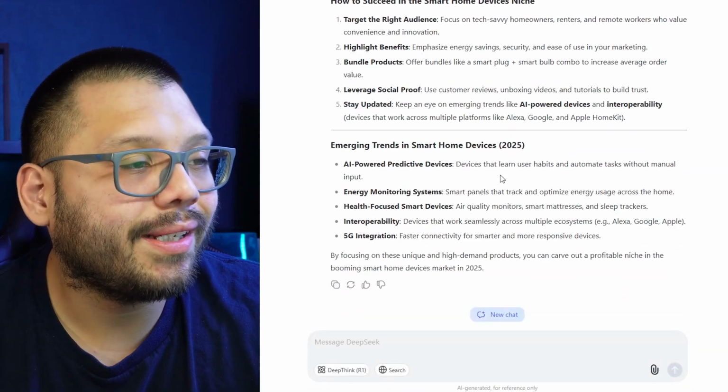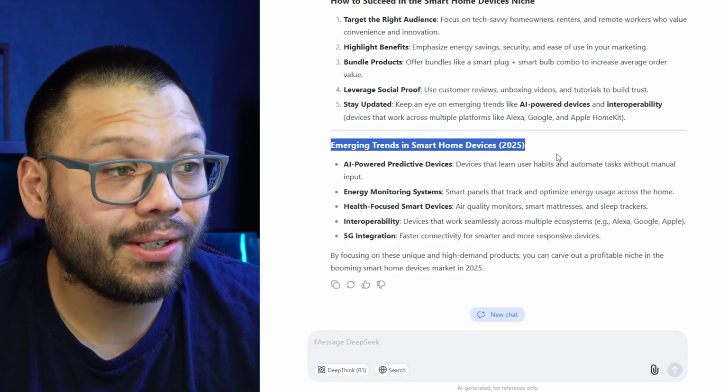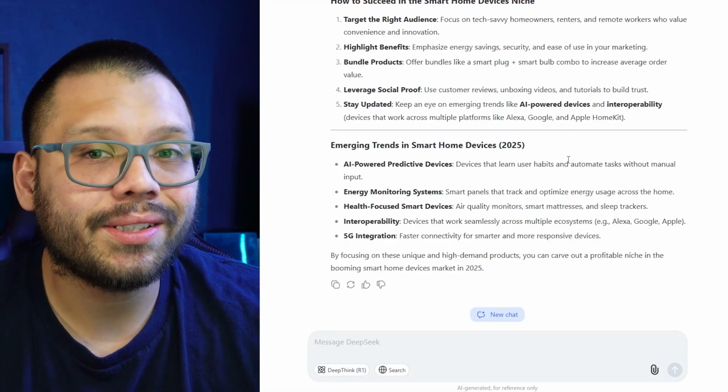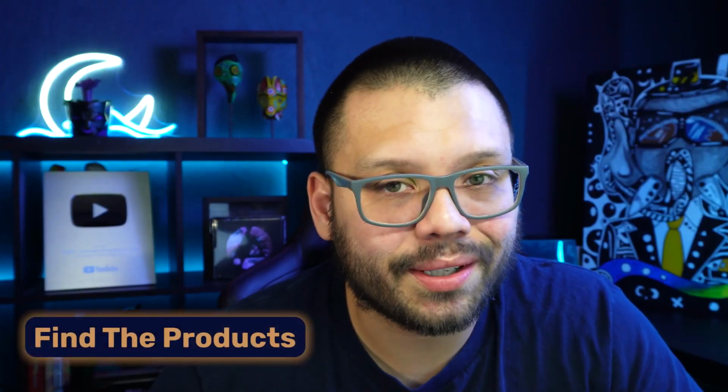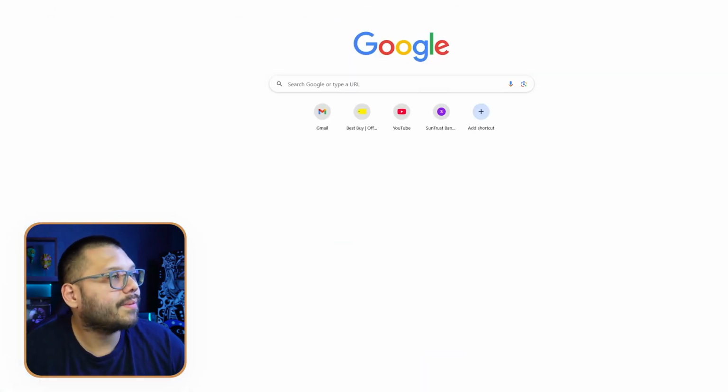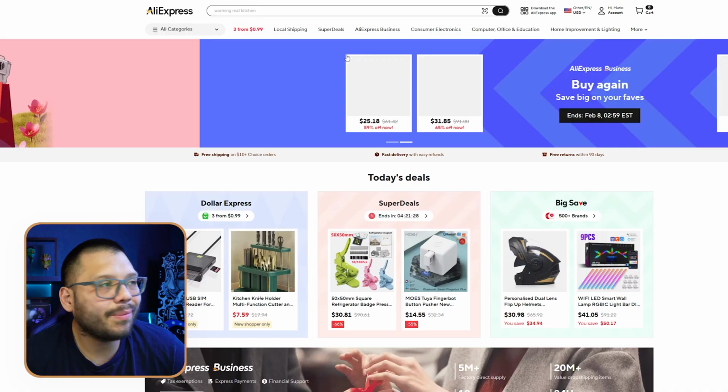And then emerging trends in smart home devices. This right here is really good. So it gives you what could potentially start to trend in the near future. All right, so DeepSeek can do a lot of things, but unfortunately, it can't give us the links to any of these products directly. So I'm going to show you some of the easiest ways to be able to find these products.